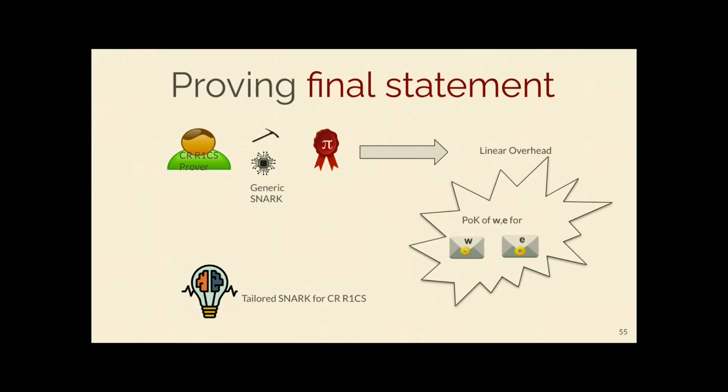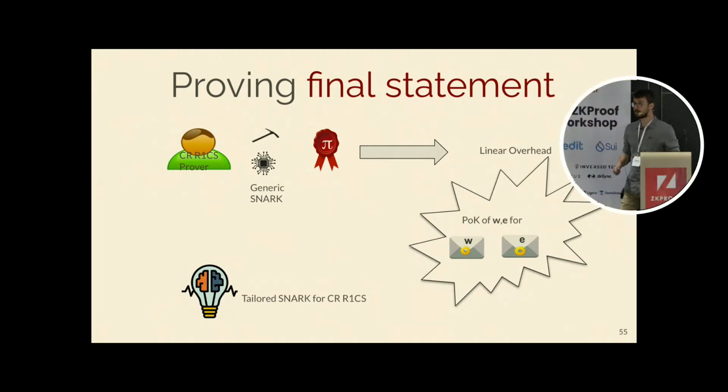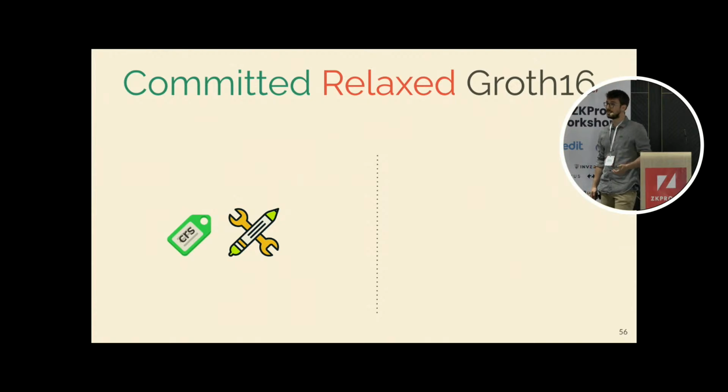But we observe that this is not necessary, and we can actually do something better. Because in our scenario, there are no cycles, so we have the same curves all the time. So what we come up with is that we can actually extend Groth16 to a committed relaxed version, which is tailored to proving committed relaxed R1CS instances.